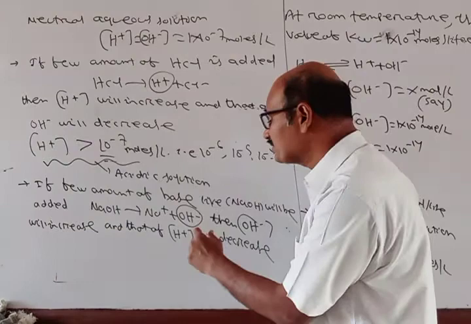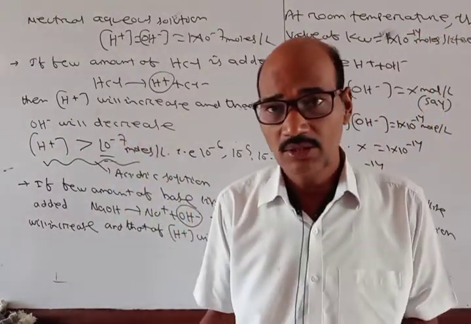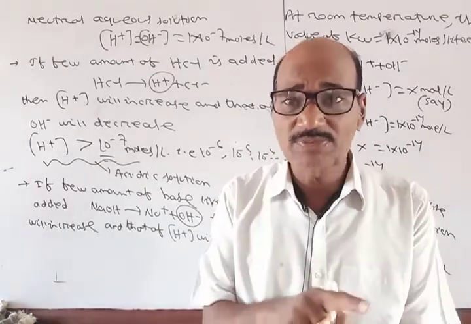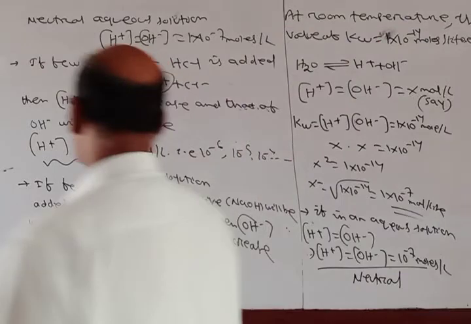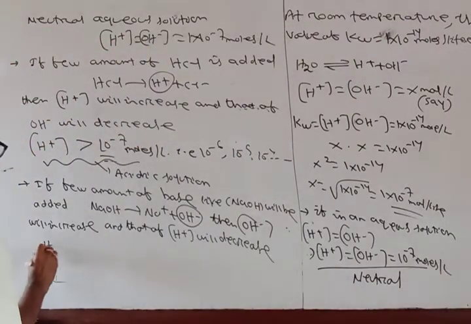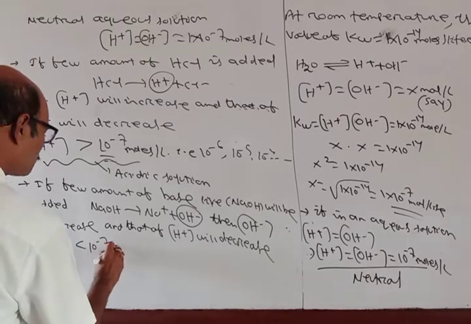If H plus is becoming 10 power minus 6, then OH is becoming 10 power minus 8. If H plus is becoming 10 power minus 5, then OH is becoming 10 power minus 9. Okay, so here you see H plus ion concentration becoming what? Less than 10 power minus 7 moles per liter.